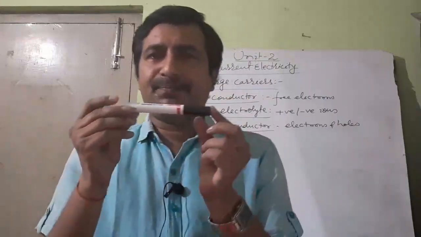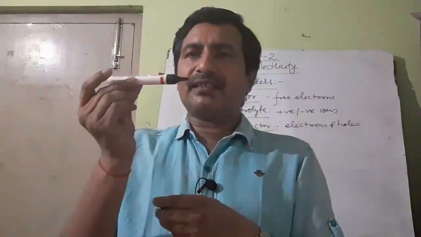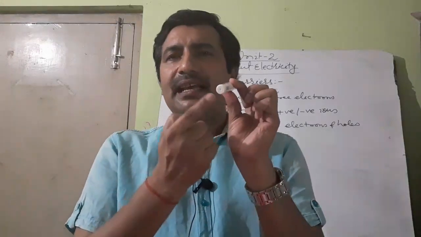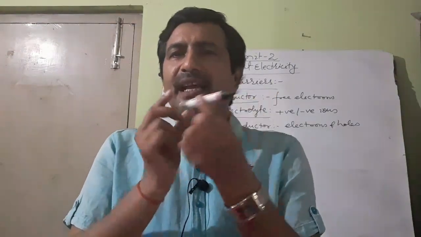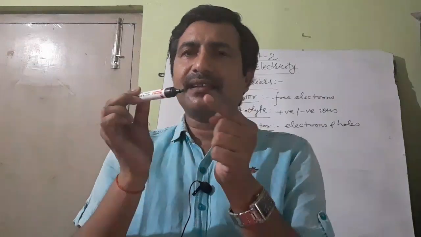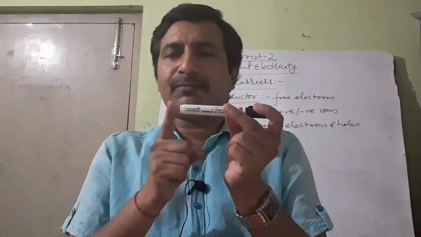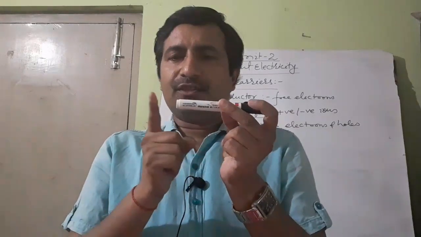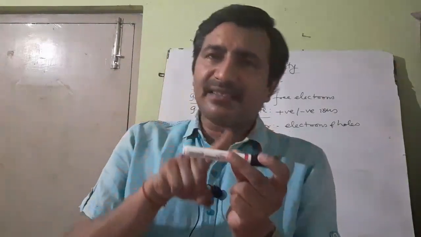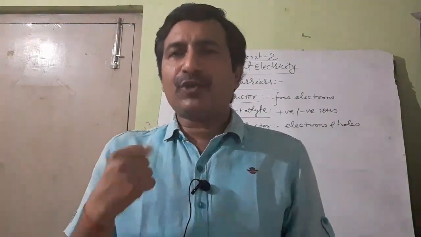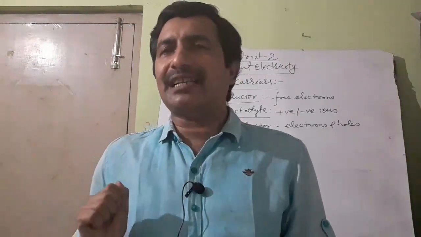Suppose this is a marker. It has varying cross section. Now you see the cross sectional area at this end is more and the cross sectional area at this end is less. So through any cross section means whatever amount of charge flows through this point, that will remain the same through all the points across a conductor. Means each and every point of cross section of a conductor will carry equal amount of charge per second.